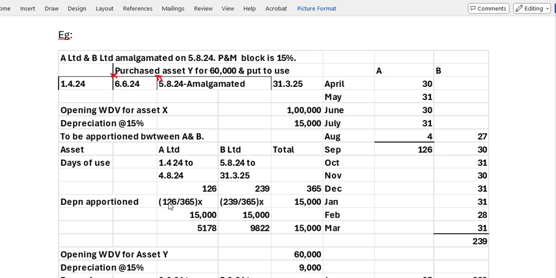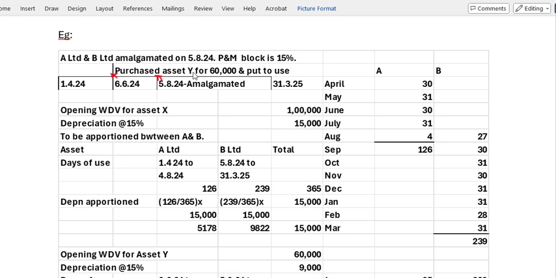So 126 divided by 365 into 15,000, A will get a portion of the depreciation, 5,178, and the asset was with B for 239 days. Therefore, it will get 9,822. Like that, the depreciation is apportioned between these two.